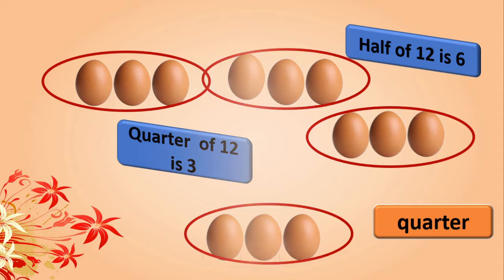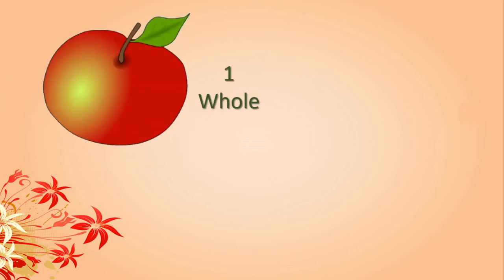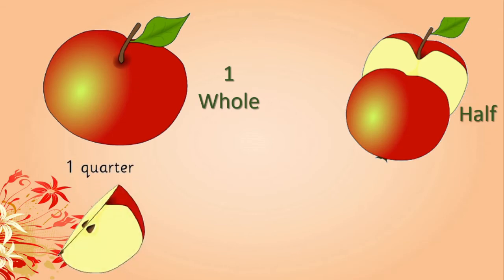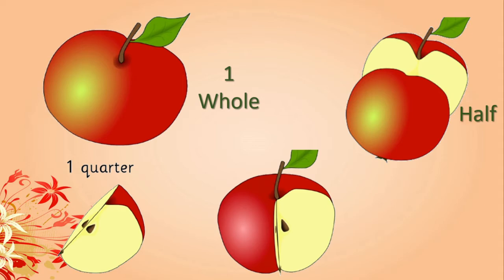Now dear children, this is an apple. One whole apple. We will cut this into two equal parts. That is nothing but two halves, or each part is called half. You know this. This is 1/4. When we cut an apple into four equal parts, then each part is called 1/4. Then what about the other three parts that are left when we take out 1/4 from an apple?